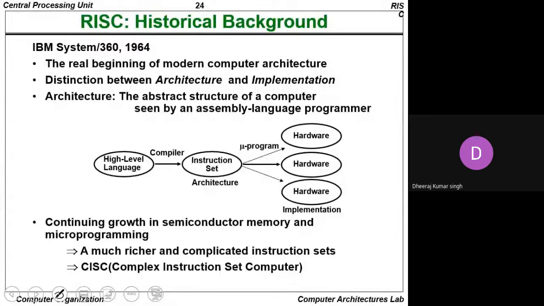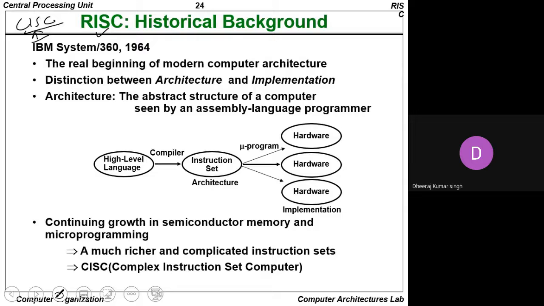Next is computer architecture. The two types of architecture we generally saw are the CISC architecture and the architecture based on RISC. Whenever we talk about CISC, it is the complex instruction set computer, and whenever we talk about RISC, it is the reduced instruction set computer. Generally the computer belongs either to the CISC category or the RISC category, but right now 99.99% of systems belong to the RISC category. We generally never work on CISC systems.